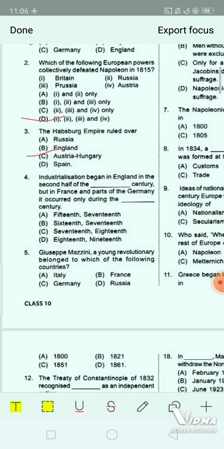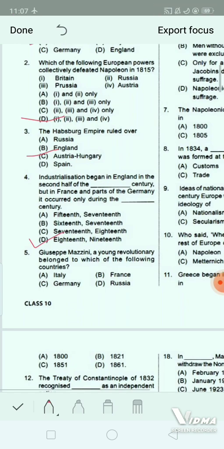Industrialization began in England in the second half of the dash century, but in France and many parts of Germany it occurred only during the dash century. The correct option will be D. That is 18th and 19th century.